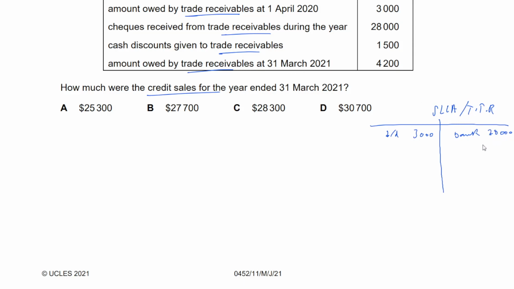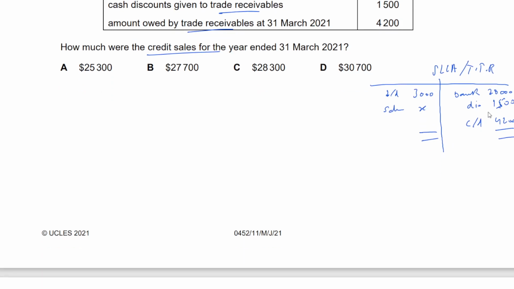When cash discount is allowed to your customers, again, the receivables go down. You're not going to receive that amount anymore. Amount owed by trade receivables, that's the closing balance. So what about the sales? Well, when you make credit sales, that's going to increase the trade receivable. That'll be the X. We don't know that, right? Sales for the year. And we also have the closing balance carried down. That's the discount. The carried down balance is 4,200. Okay, that's all. And now we just need to find X by balancing this account.